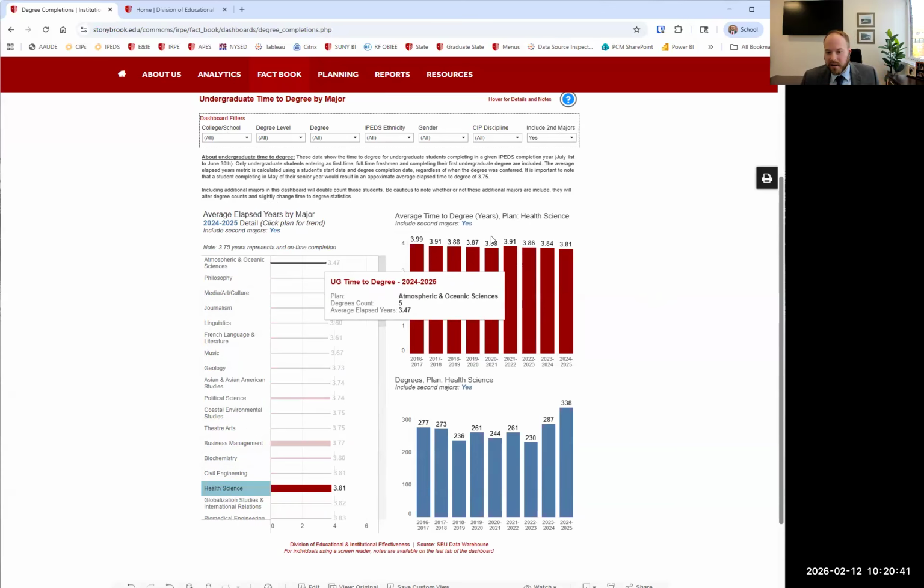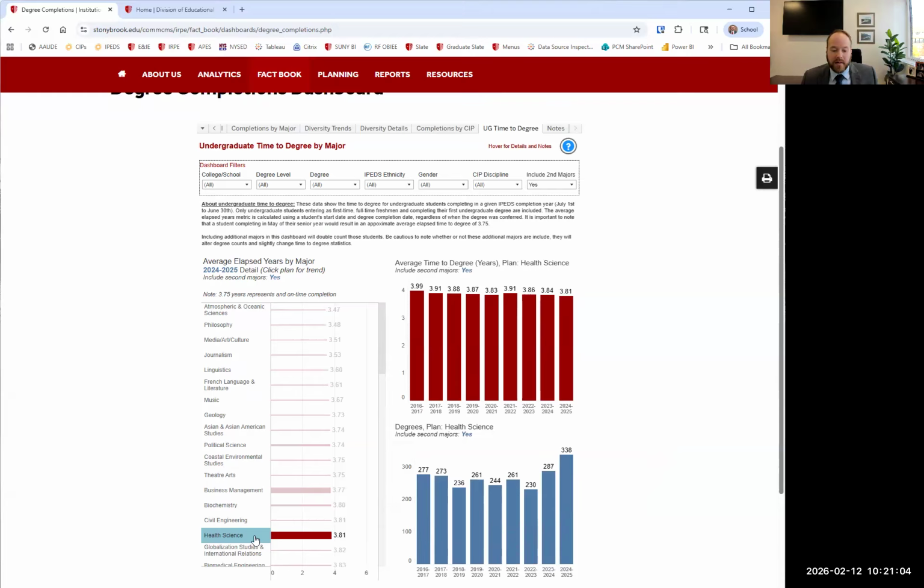And as it says click, it will change and we can see the trend over time and it's going down, which is great as degrees are going up. And the reason why I give the caveat of this doesn't include everyone is you will see that this number won't match the number of degrees that were granted because this really is only looking at those students who entered as first time, full time. All right,